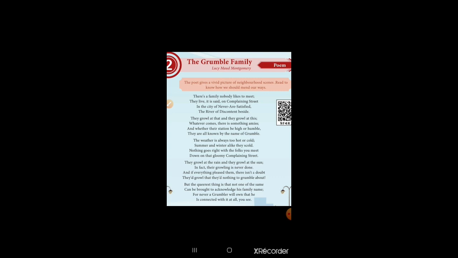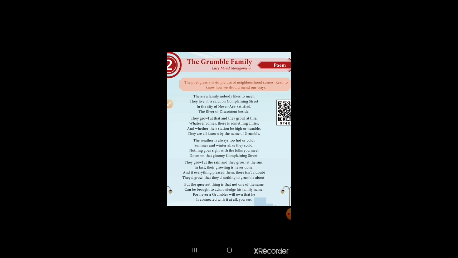And whether the station, meaning here is not a police station or railway station. Here station means social status. What is the meaning of station? Social status. Be high or humble, whether the Grumble family belongs to high status or lower status, they are all known by the name of Grumble.